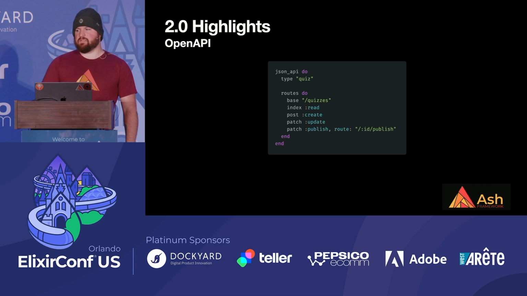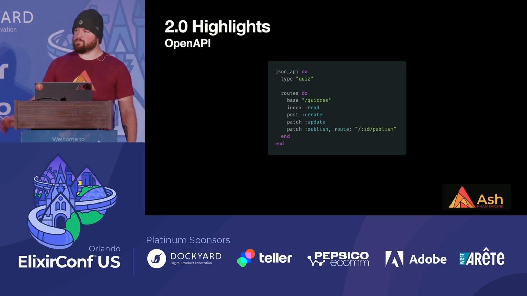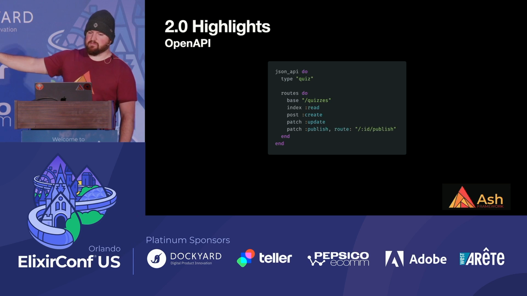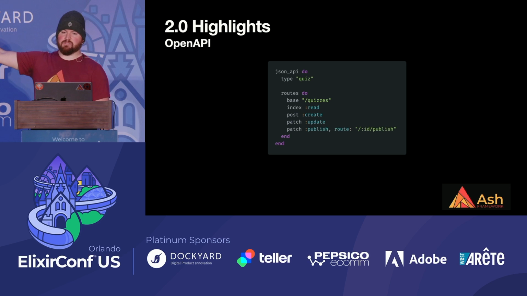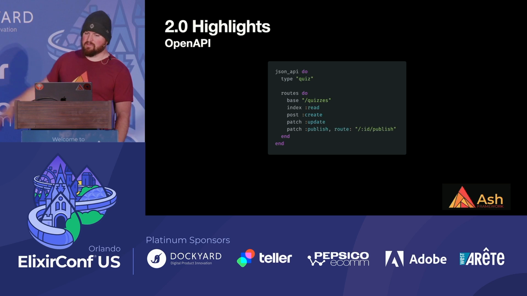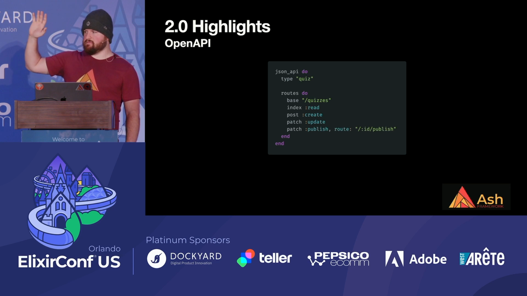I'm going to highlight some features of 2.0. These are not everything, but it's some fun bits. We've got a JSON API extension, and this is actually, in a given resource, the whole thing that you need. You might tweak it, you might customize it, like in the real world, you might add stuff to that. But that defines a JSON API, does all of the work. It handles all of the controlling logic, the validation logic, everything.